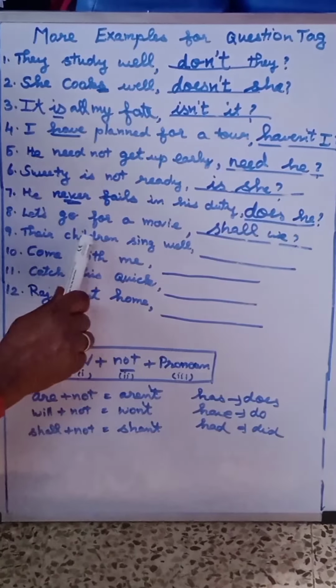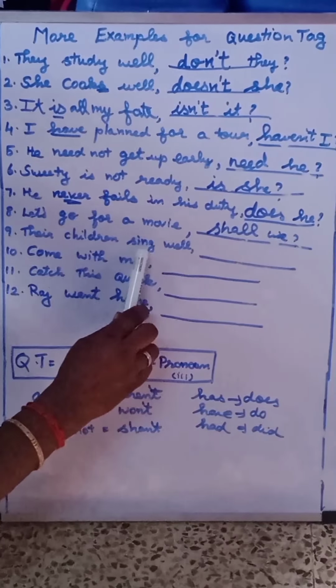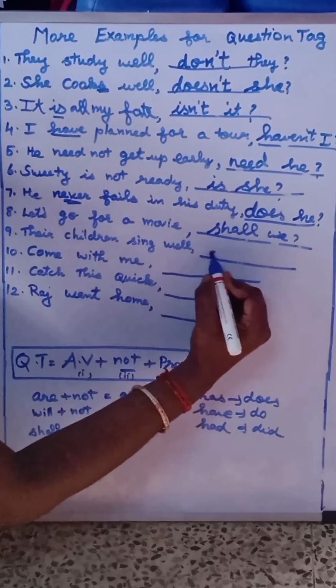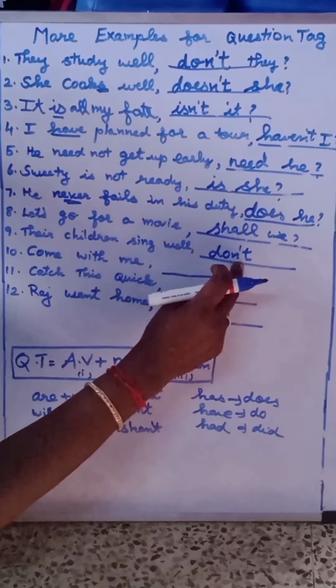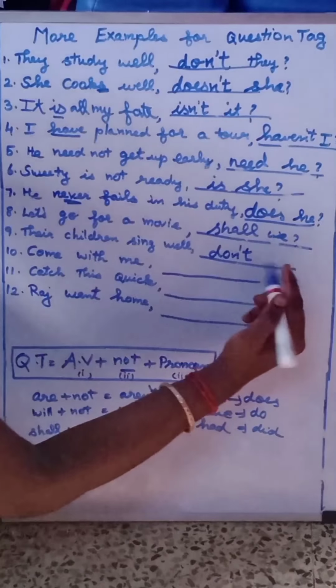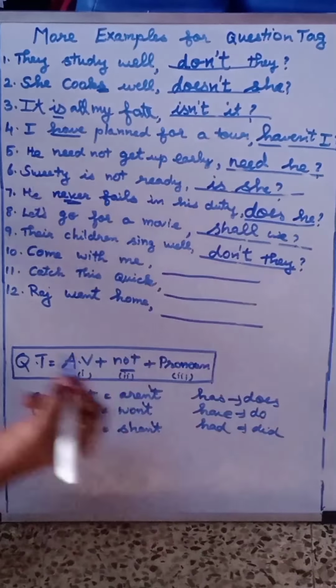Next one, their children sing well. Here, sing is the verb and the primary auxiliary hidden is do. So, we have to write do. Short form of not, don't. Why are we putting not? Because no negative word is present in this sentence. Don't. Their children is plural. So, pronoun will be they.